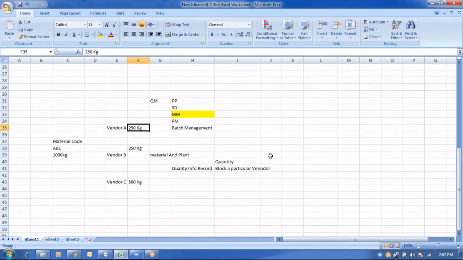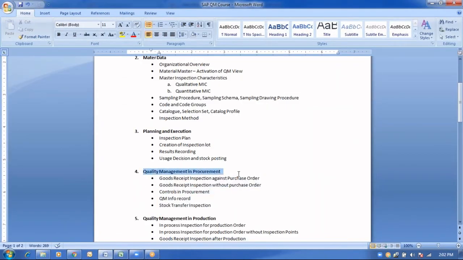This type of control check in terms of quantity level will also be maintained in the record called quality info record.